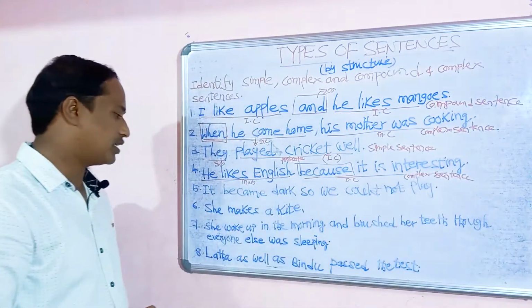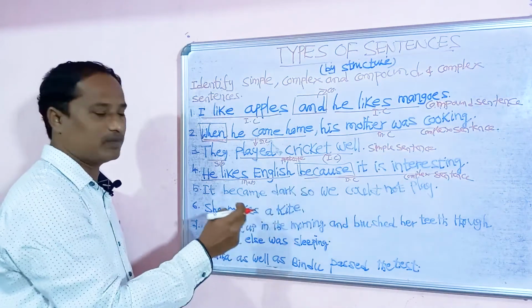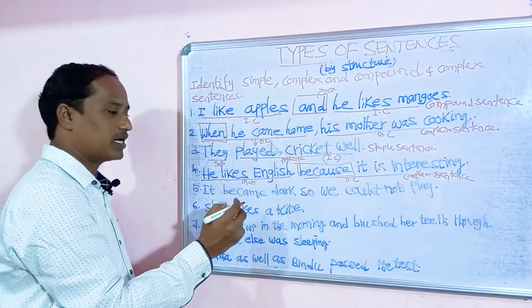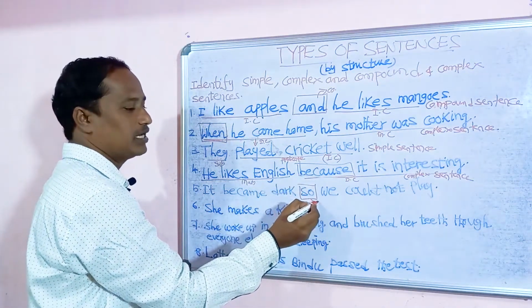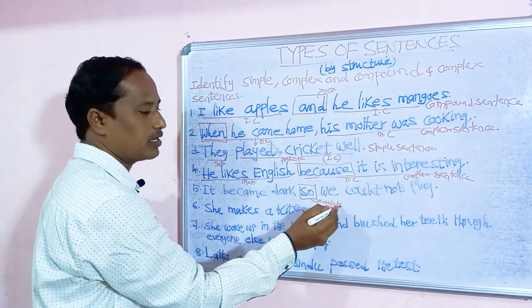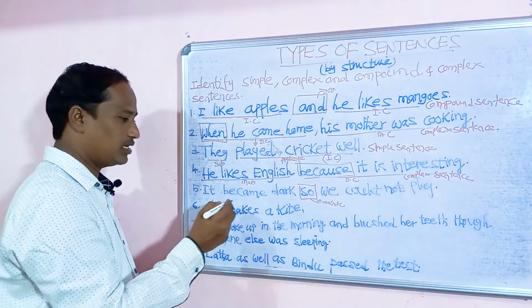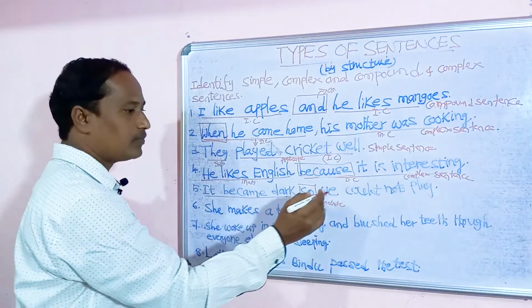You can go through another example: It became dark, so we could not play. Here what is the conjunction? "So" is the conjunction. What kind of conjunction is it? It is a coordinate conjunction. The two clauses in this sentence are "it became dark" and "we could not play".